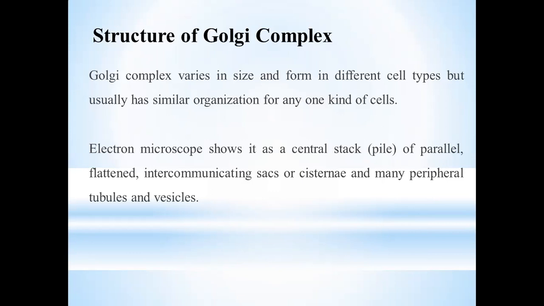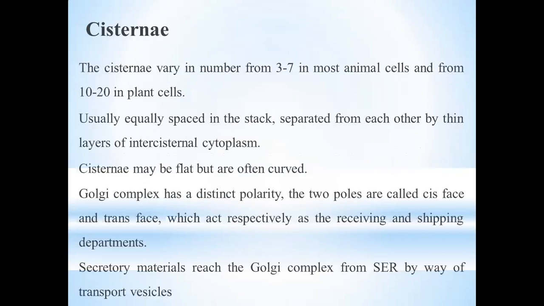The electron microscope shows its structure as a central stack, also known as a pile, that is parallel and flattened, with intercommunicating sacs, also known as cisternae, and a number of peripheral tubes and vesicles.